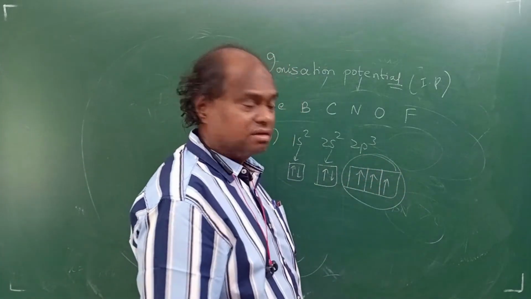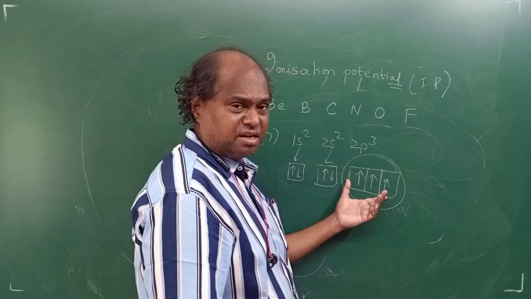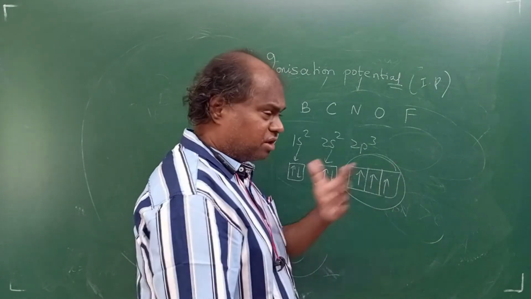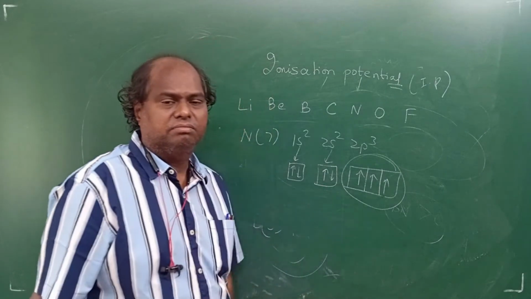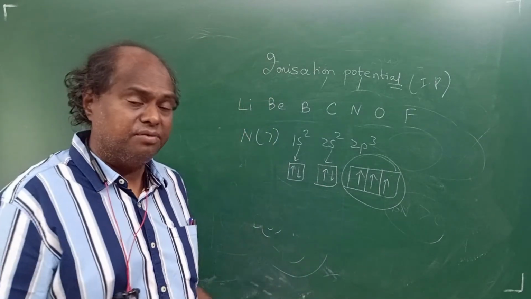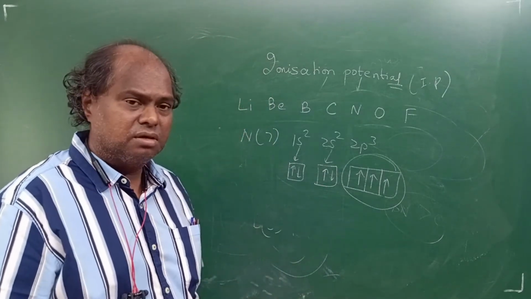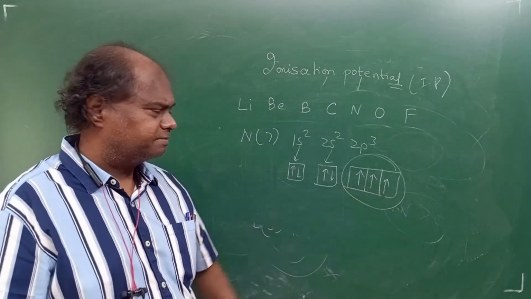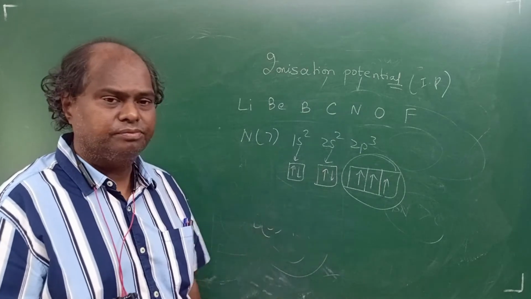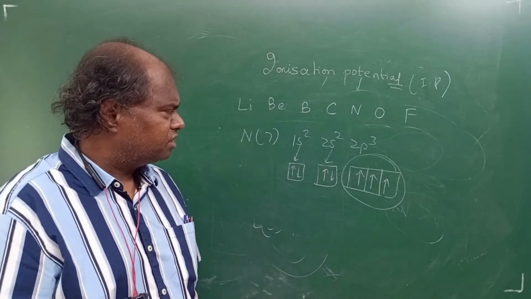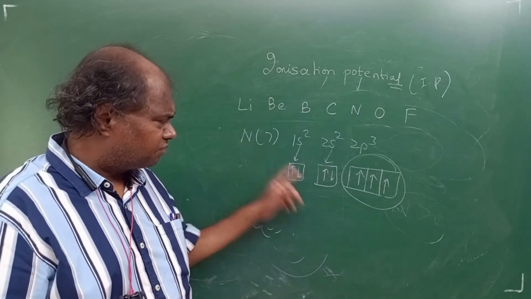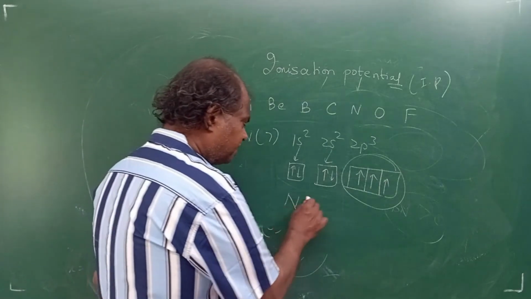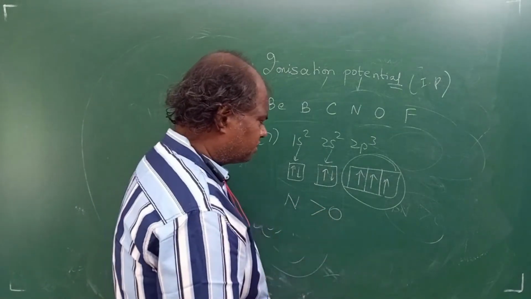Can you see that? 2p3, half filled. And it is difficult to remove from a half filled orbital. Half filled, completely filled, difficult to remove. Clear? Because they will have a lot of exchange. These electrons can keep moving. Difficult to remove. So nitrogen is tougher. So nitrogen ionization potential will be greater than oxygen. Oxygen, that problem will not be there.